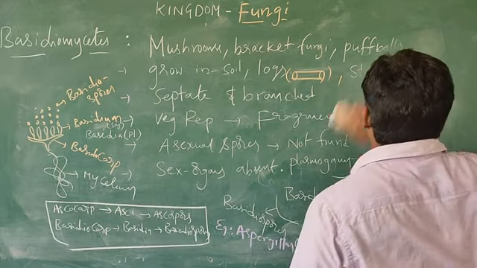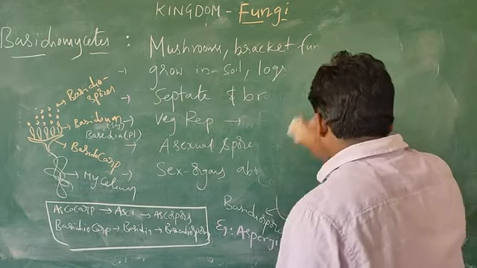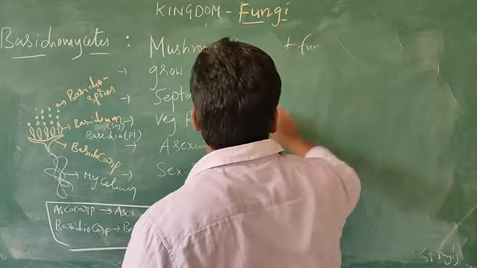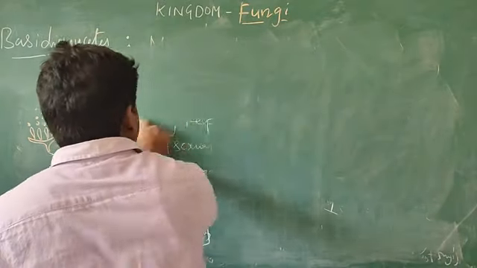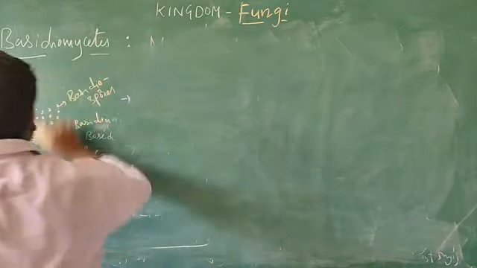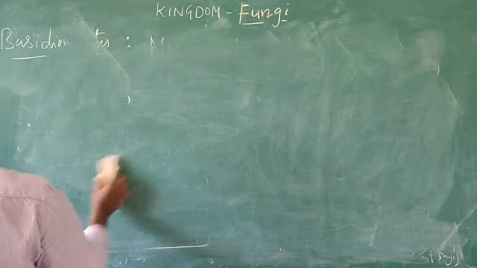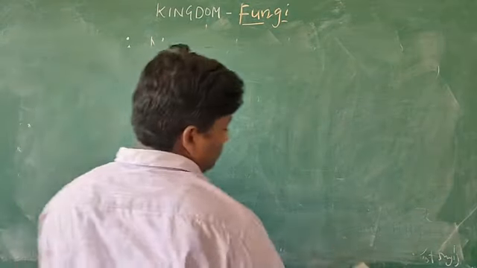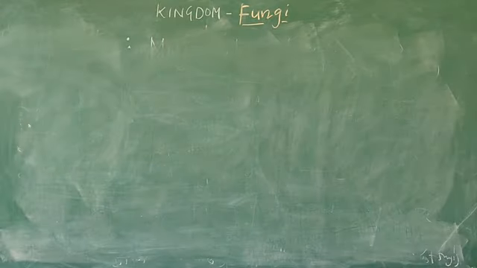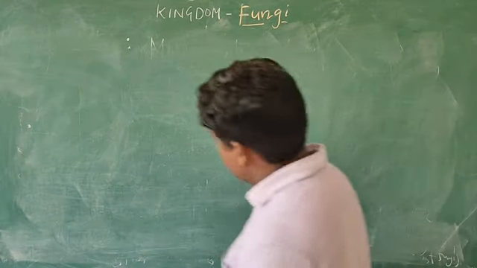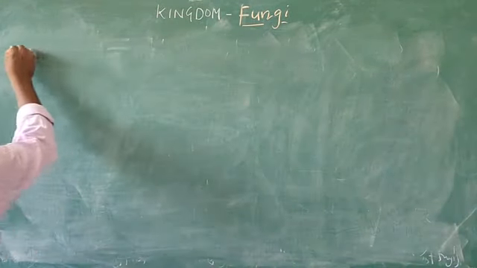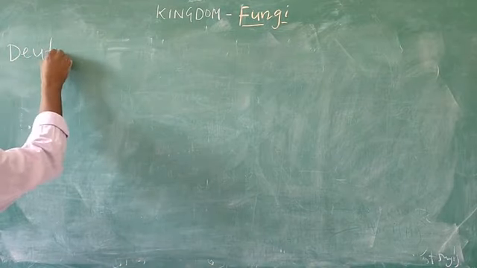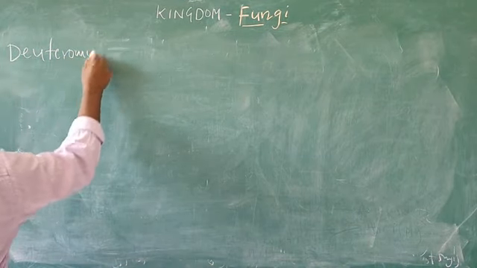Next we are going to the last group, Deuteromycetes.